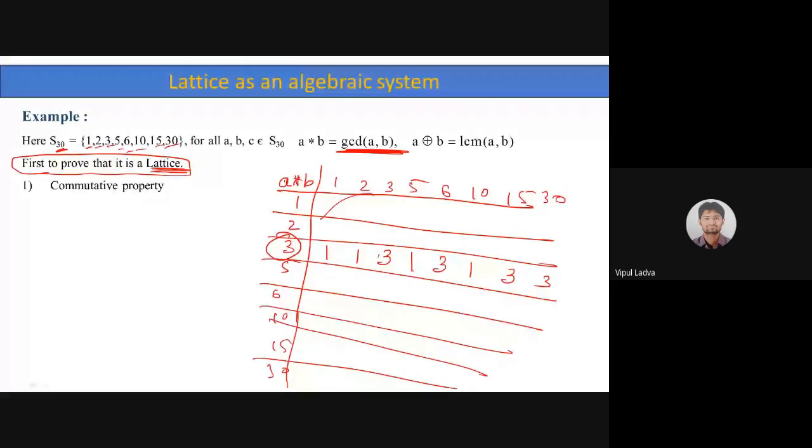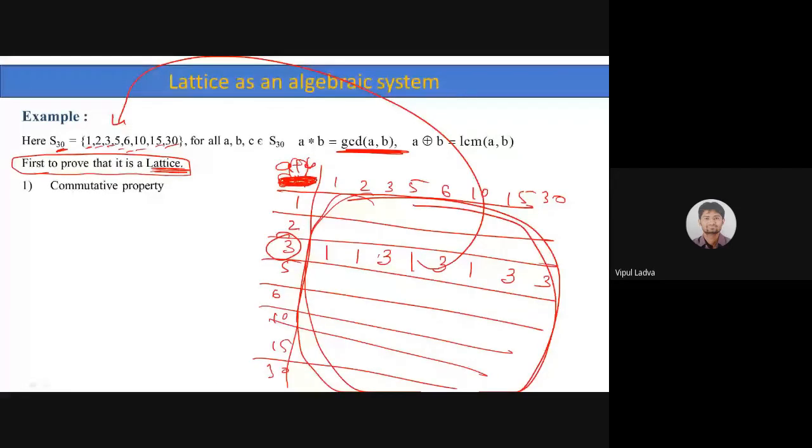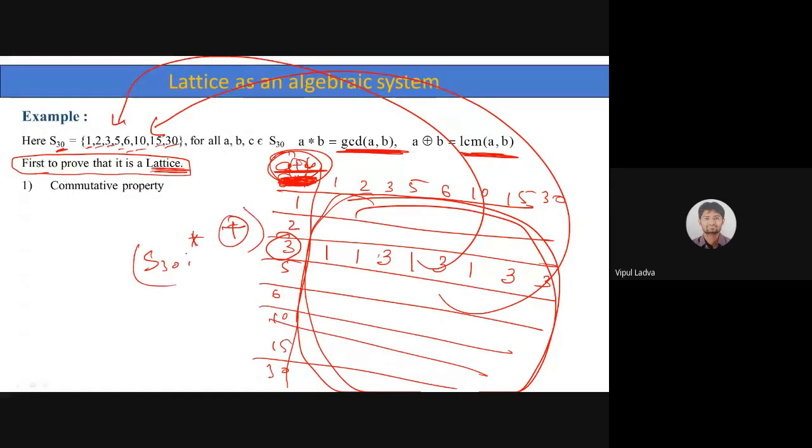Similarly, after evaluating A star B, you will go for A ring sum B, which means you will be dealing with the LCM. If each and every element once again belongs to S30, then we can say that S30 with the operations star and ring sum is a lattice as an algebraic system. Yes or no? Am I correct, Mohammed? Yes, sir. Good. So in that way, you can easily prove that.